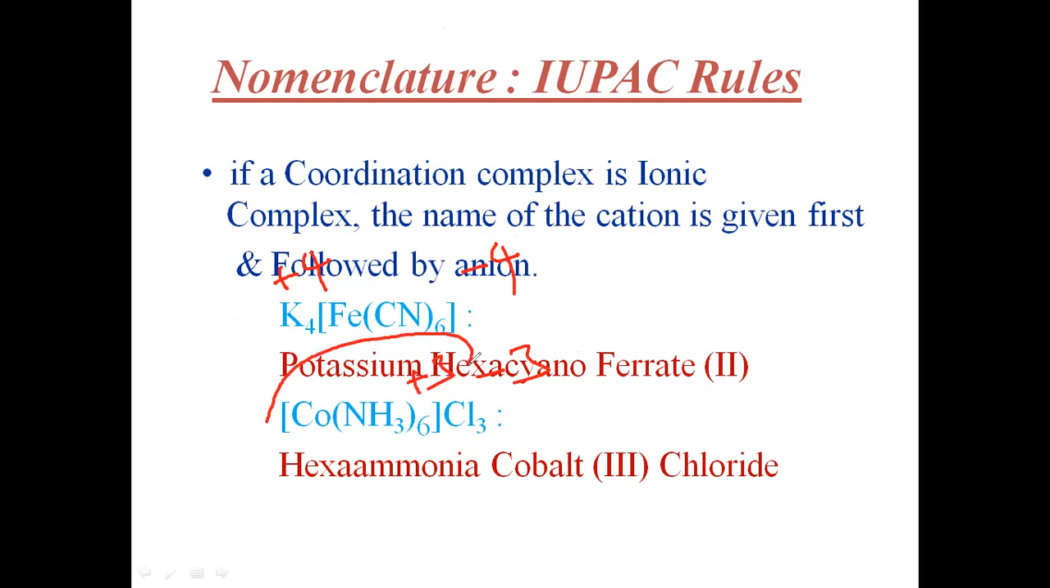This complex is a positive complex because it has +3 as its oxidation state, and here this complex has -4. So this is an anionic complex and this is a cationic complex. You may observe here. So what is the rule? If any coordination complex is an ionic complex, this is ionic, this is ionic, the name of the cation is given first. So when should we write the cation first?